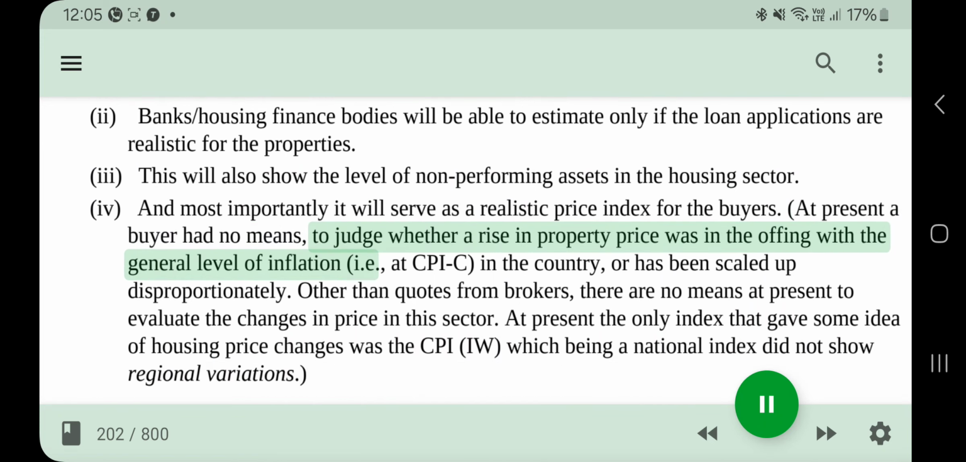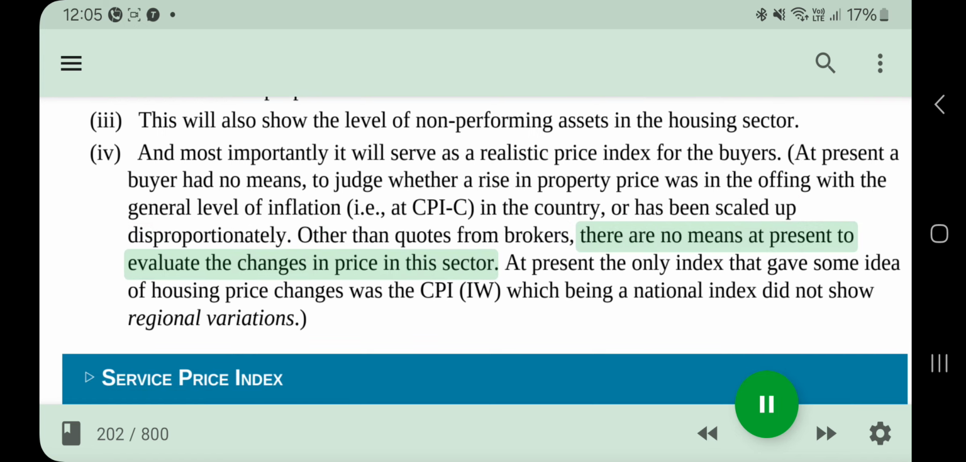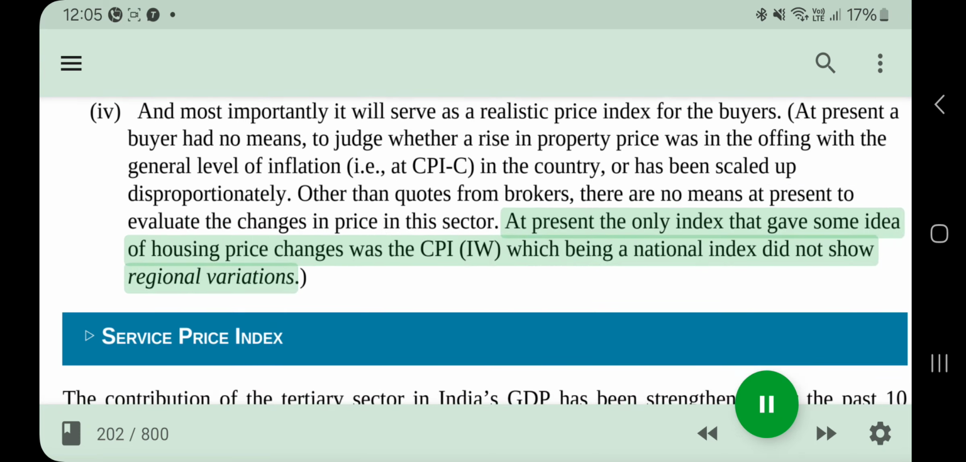At present, a buyer had no means to judge whether a rise in property price was in line with the general level of inflation, i.e., CPI-C, in the country, or has been scaled up disproportionately. Other than quotes from brokers, there are no means at present to evaluate the changes in price in this sector. At present, the only index that gave some idea of housing price changes was the CPI-IW, which being a national index did not show regional variations.